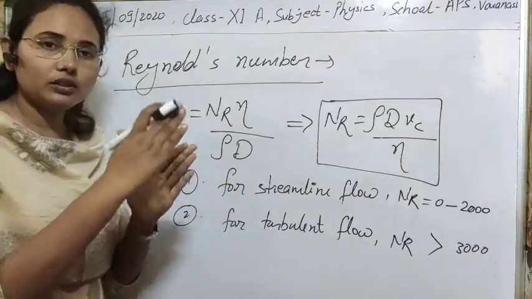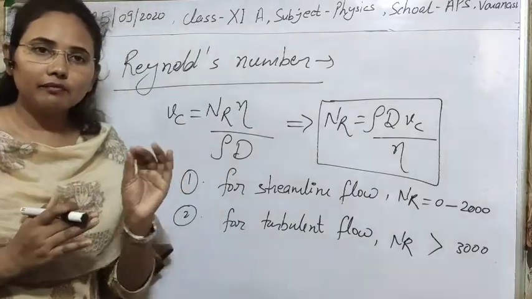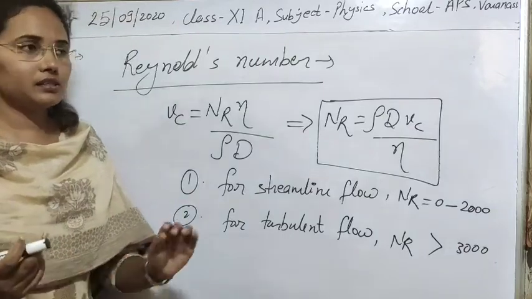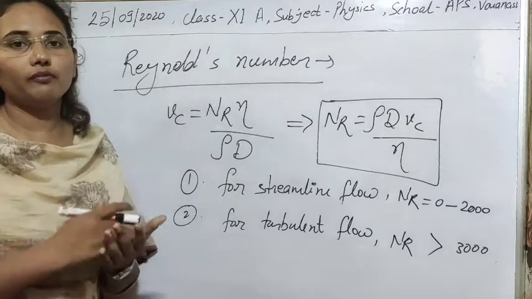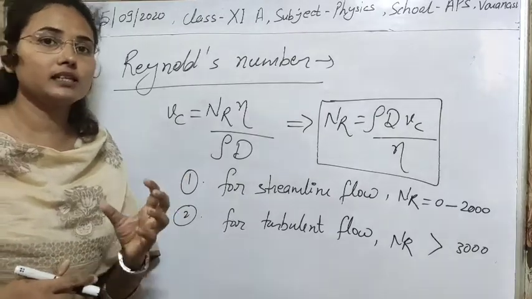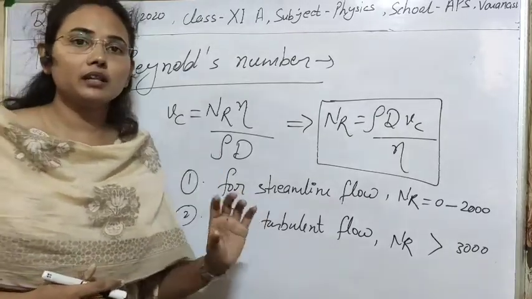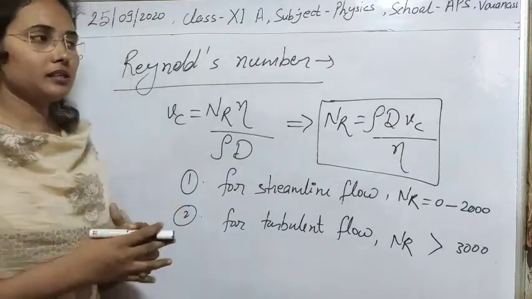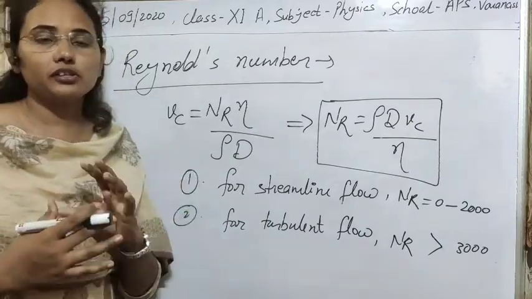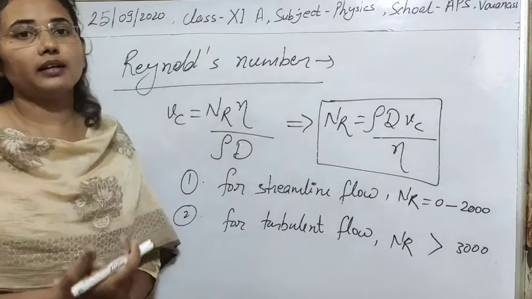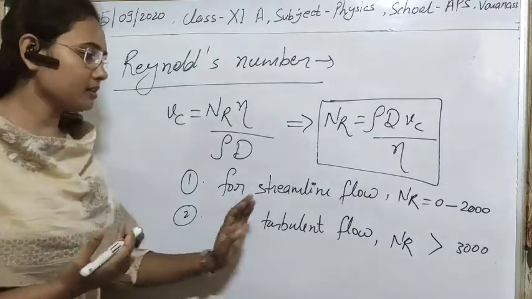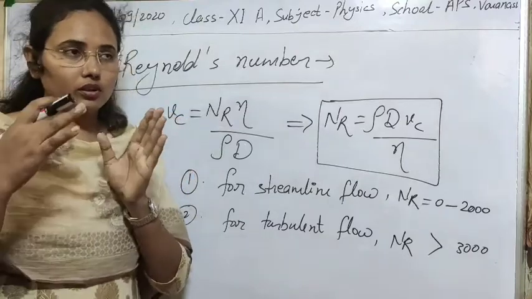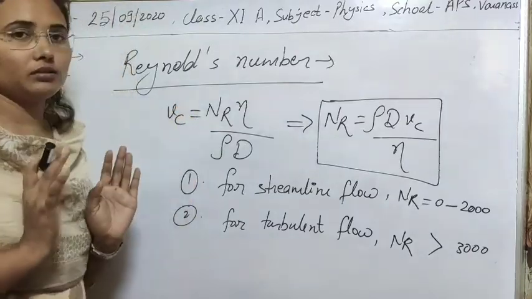From 2000 to 3000, streamline flow starts to convert into turbulent flow. It means some of its energy flows in the forward direction, but some of its energy is dissipated in producing eddies in the fluid. So there is some turbulence and some streamline flow, both contained in the fluid. This is the case when the Reynolds number varies from 2000 to 3000.